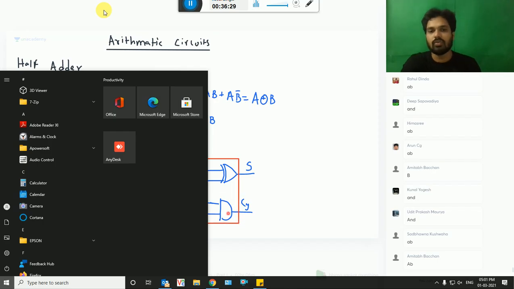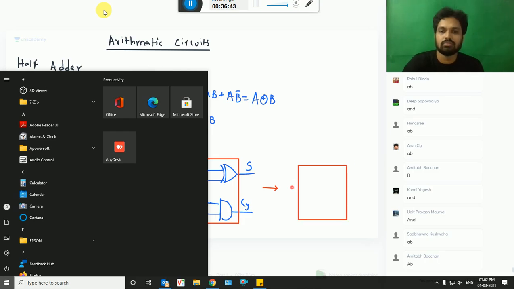Okay, so your half adder contains how many? Half adder contains 2 inputs and 2 outputs. So you can write this like this. This is A and B, and the outputs are sum and carry. So this is what we call half adder. Why is it called half adder? We'll come to that, don't worry about it. First, you understand the points or not.